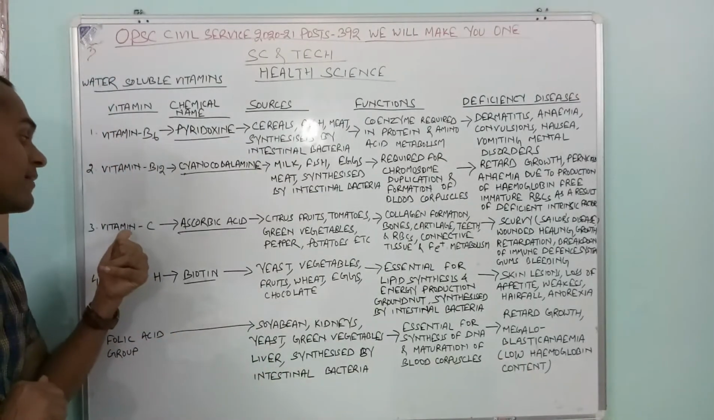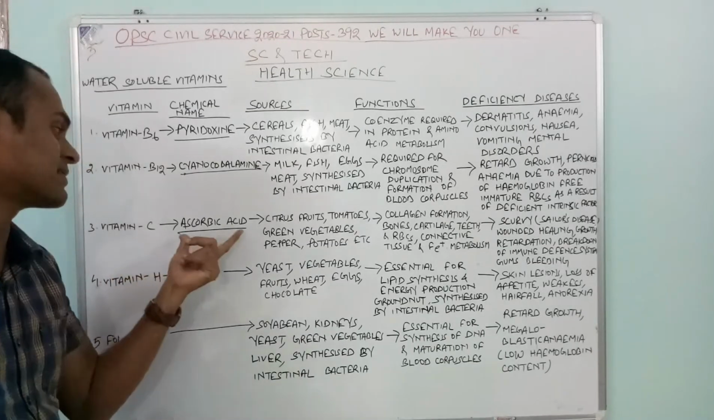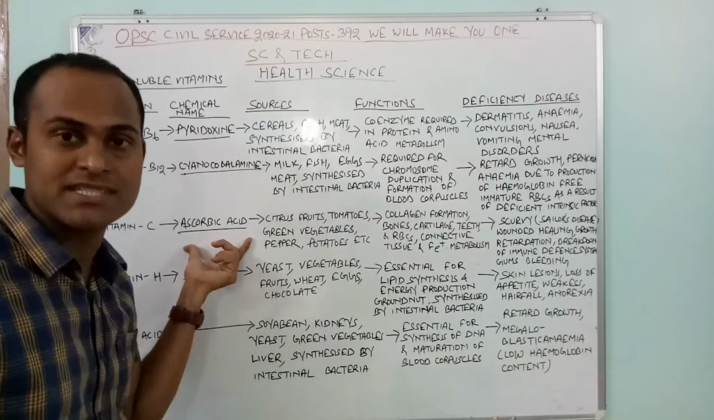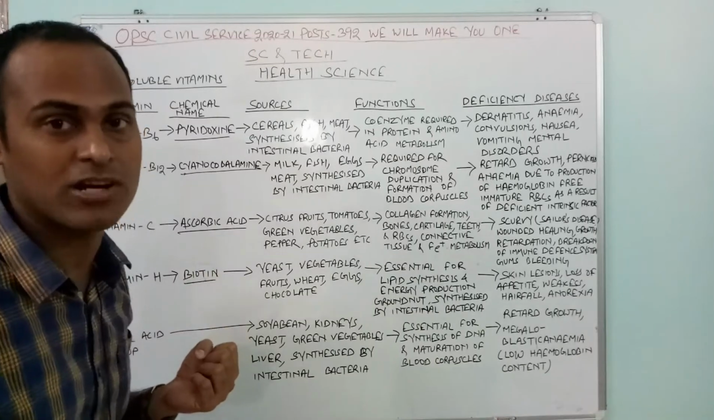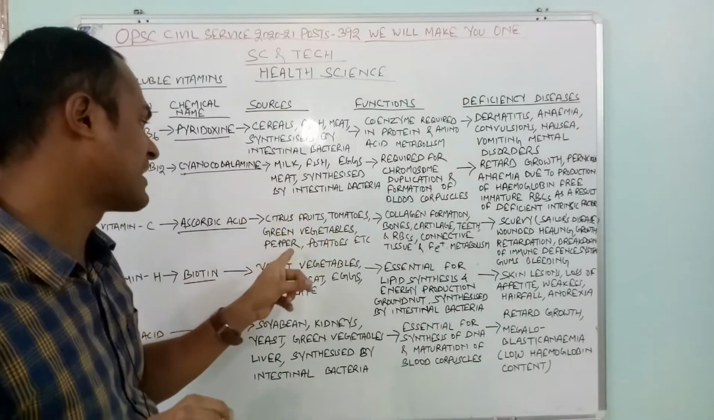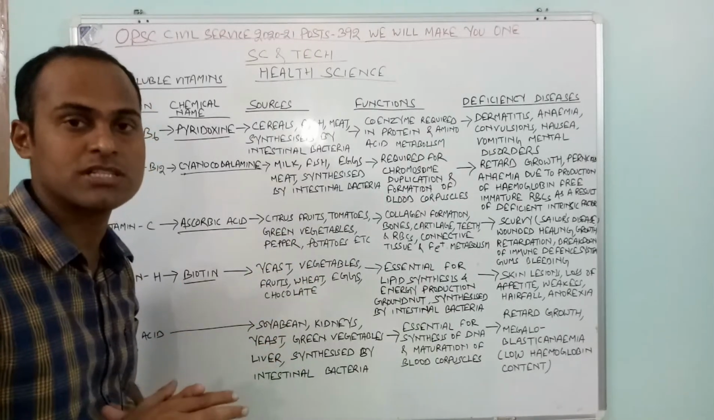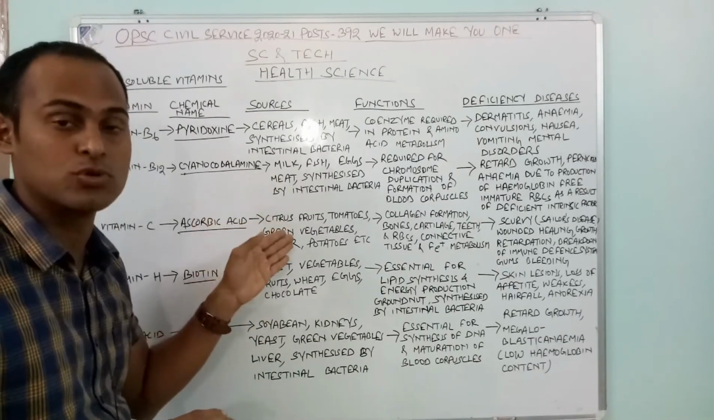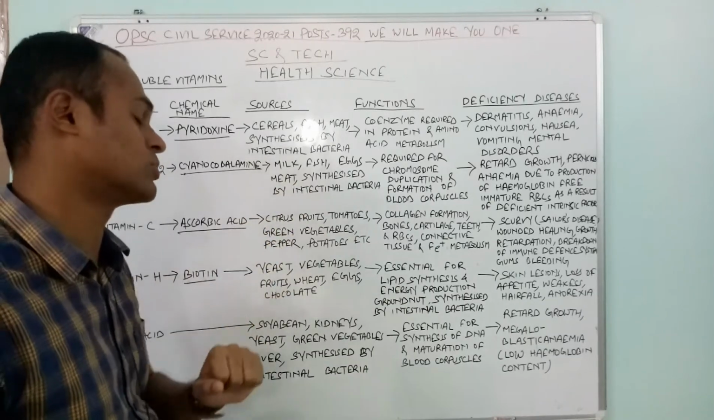Then vitamin C, that is very important. The chemical name of vitamin C is ascorbic acid. What is the chemical name of vitamin C? It is ascorbic acid. Very important. They have asked this particular question many times. Which are the primary sources of vitamin C? That is citrus fruits, tomatoes, green vegetables, pepper and potatoes.